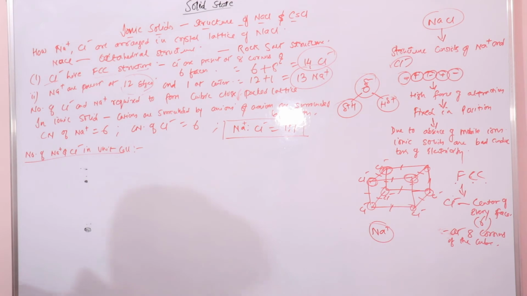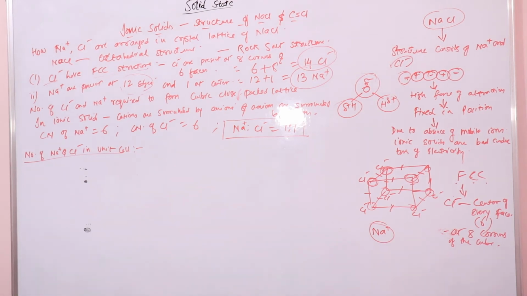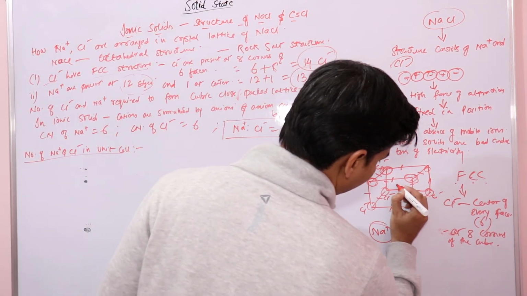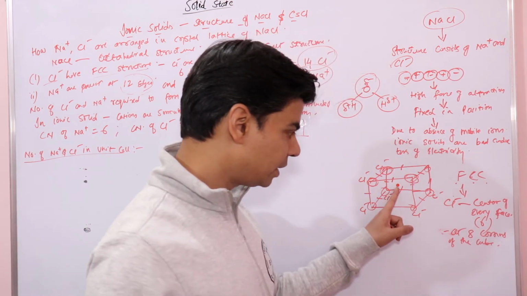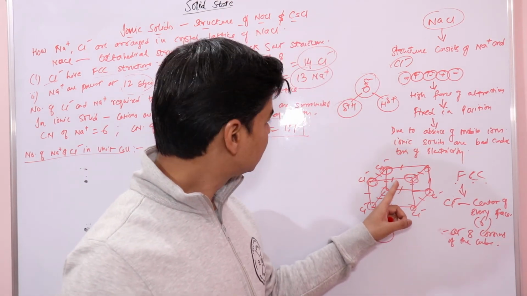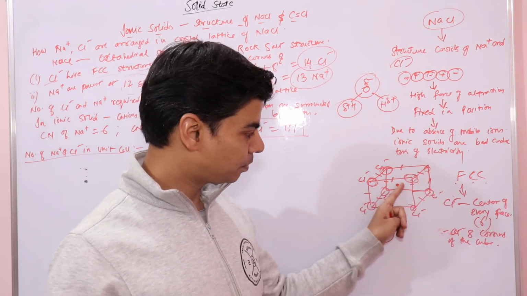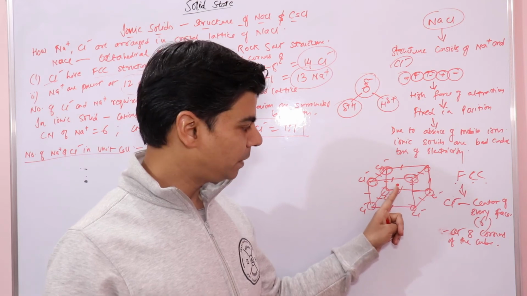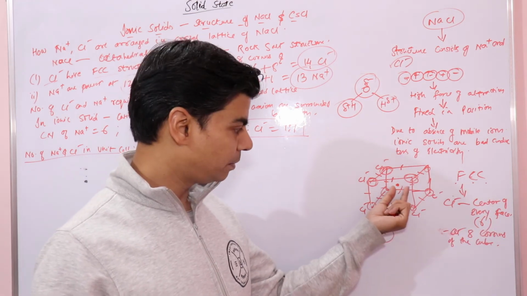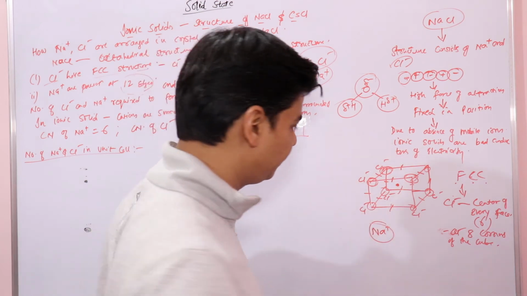If an ion is present in the body of a unit cell, at the body center, then this ion would not be shared by any other unit cell. It belongs to only this particular unit cell.